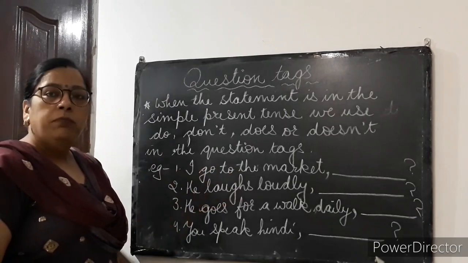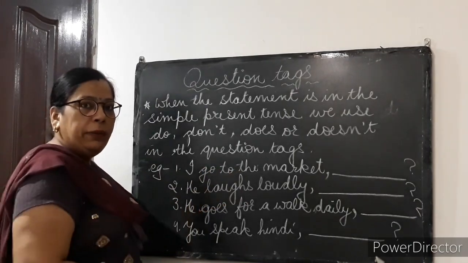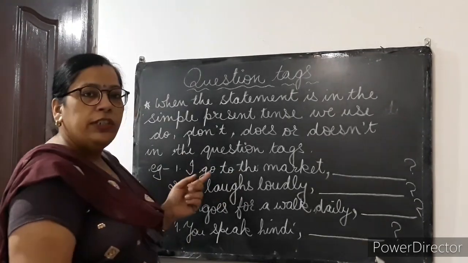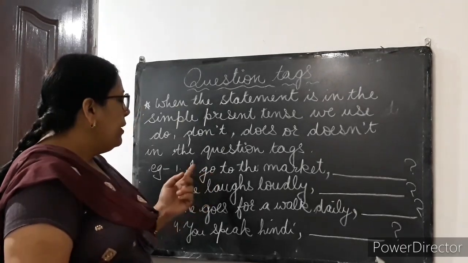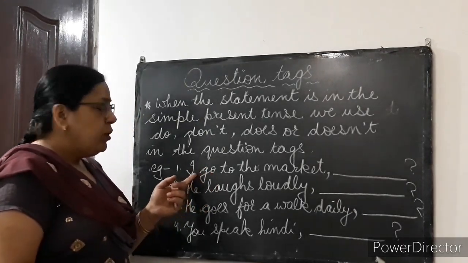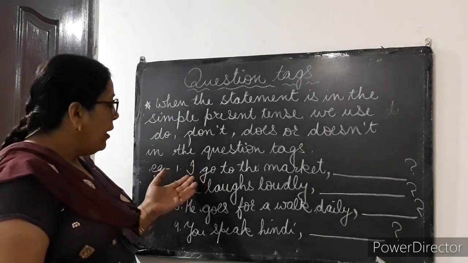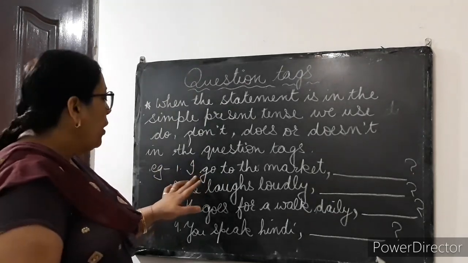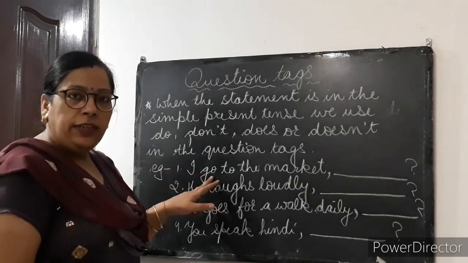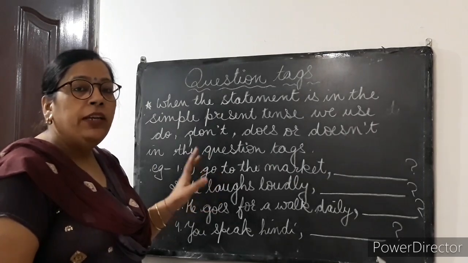I go to the market. This is in simple present tense. So the question tag will be, in this sentence we should see what will come, do or does. With I we will write do, and this is a positive statement, so the question tag will be negative.